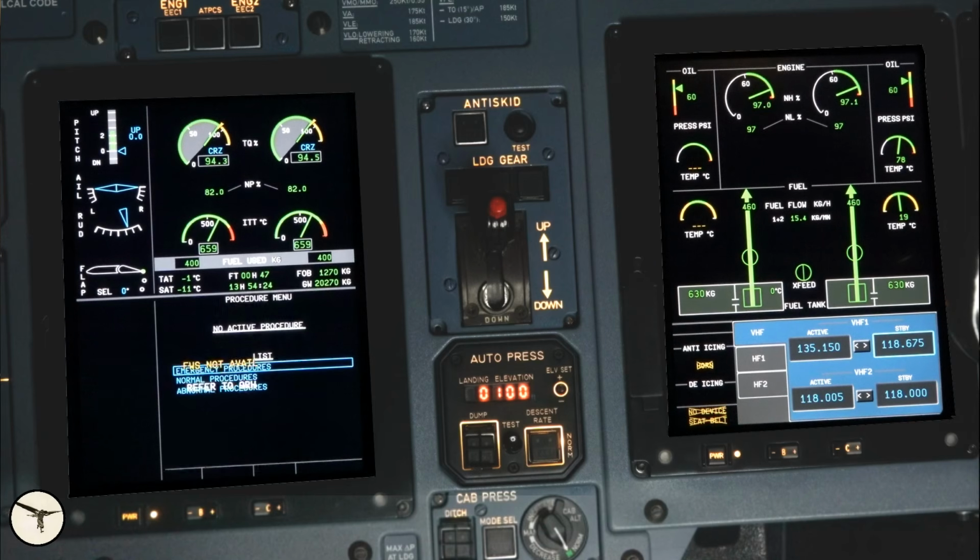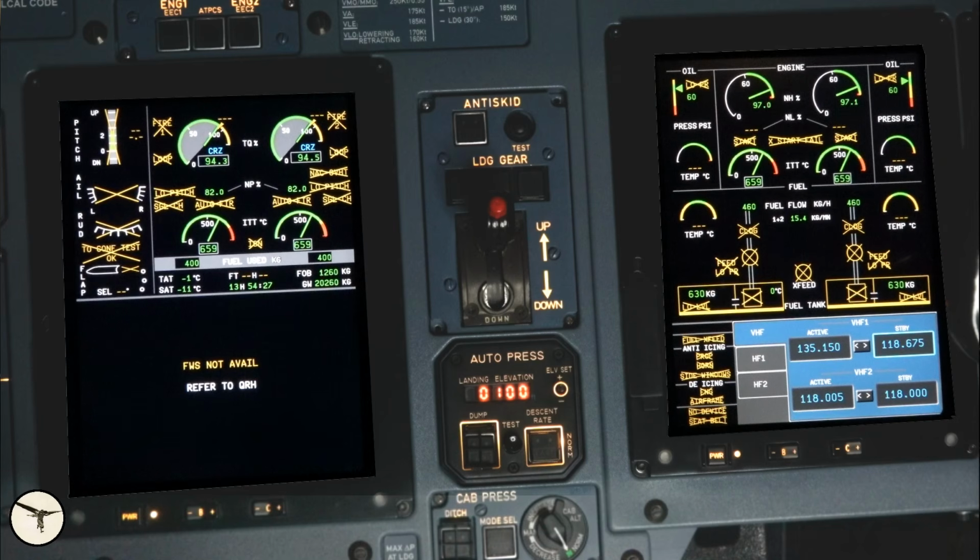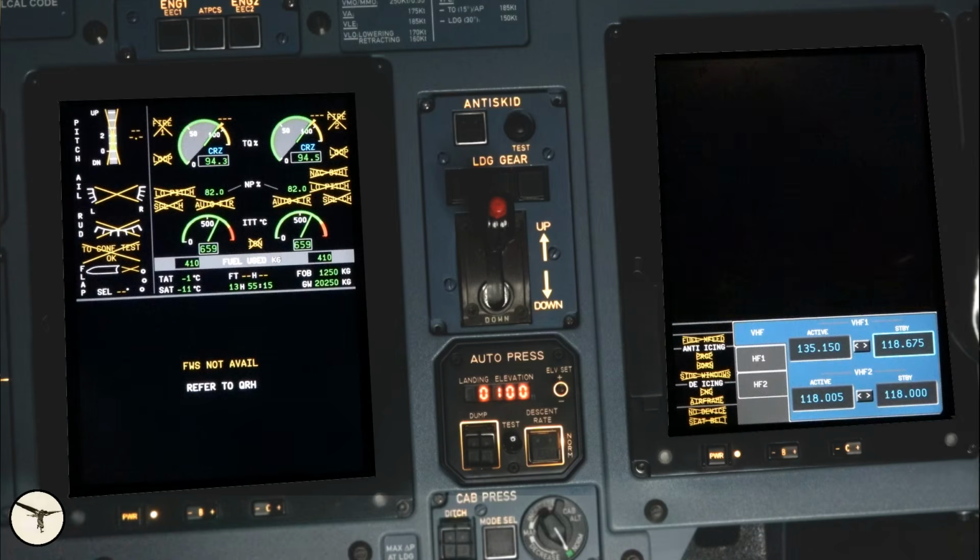CPM1 and CPM2 together. The autopilot is lost. We have lost flight warning systems, so no bells and whistles. And look at this. We have lost a lot. It's easier to say what we have left. We have engine torque, NP and ITT. We have fuel used, fuel on board, gross weight, we lost flight time. We have the temperatures. On engine secondary, we have lost oil temp, a lot of fuel information.